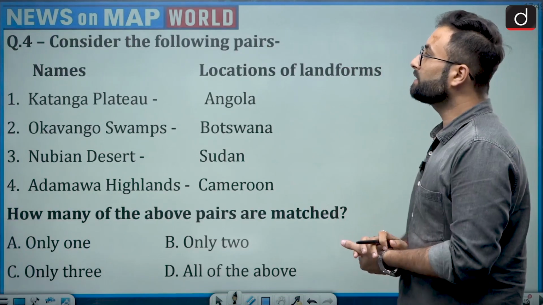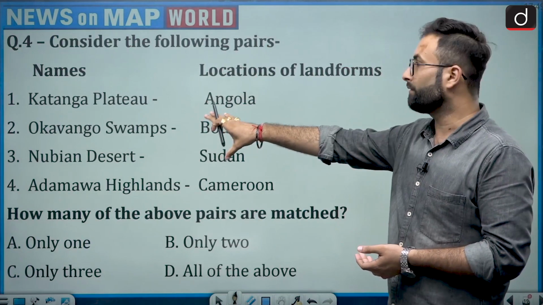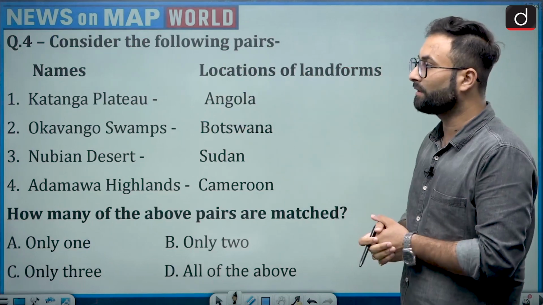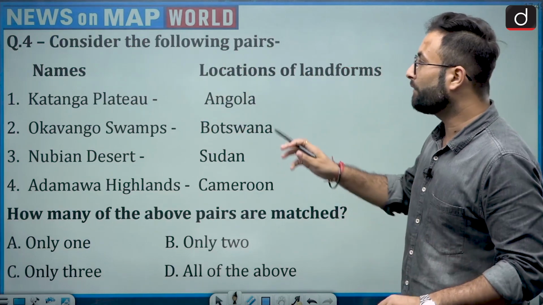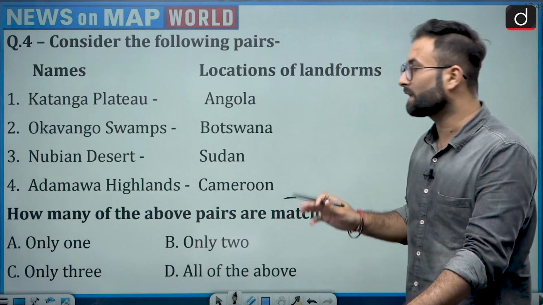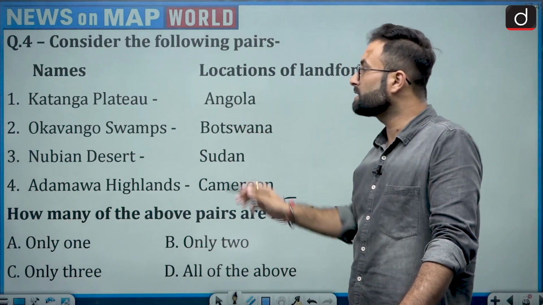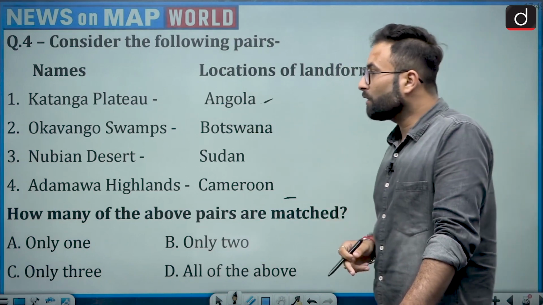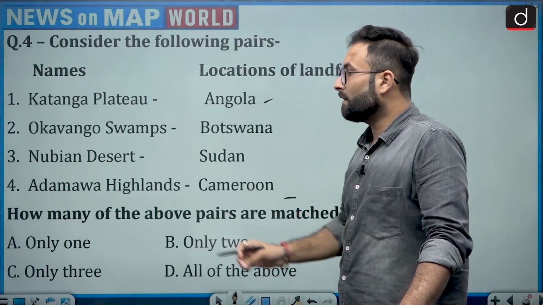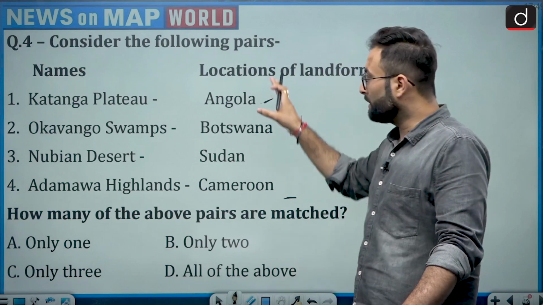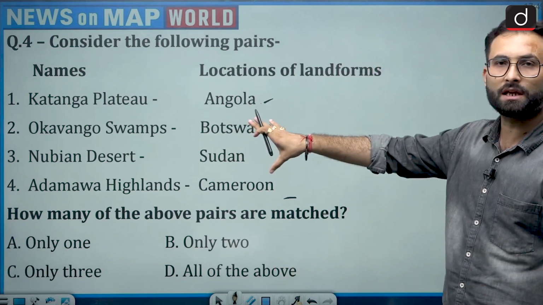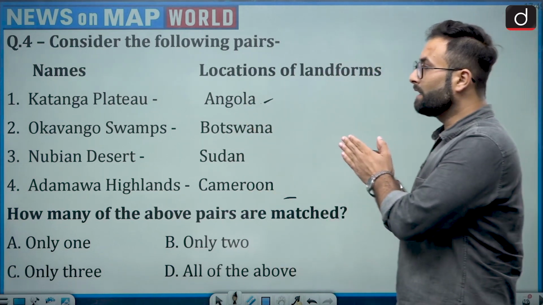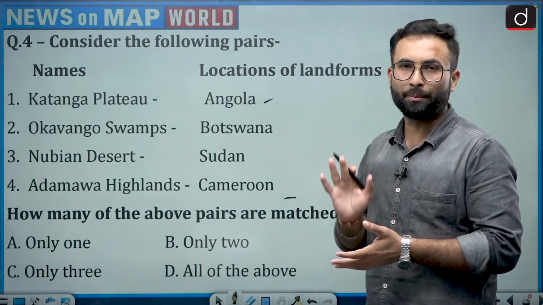Consider the following pairs. There are certain names which are given and the corresponding locations are given, so you have to match. Now we have to choose the correct pairs, which are correctly matched. Katanga Plateau is there. The corresponding location is Angola. Okavango swamps, Nubian desert, and Adamawa highlands. So there are certain landforms which are given, and we have to match that they are matched with the proper correct locations.